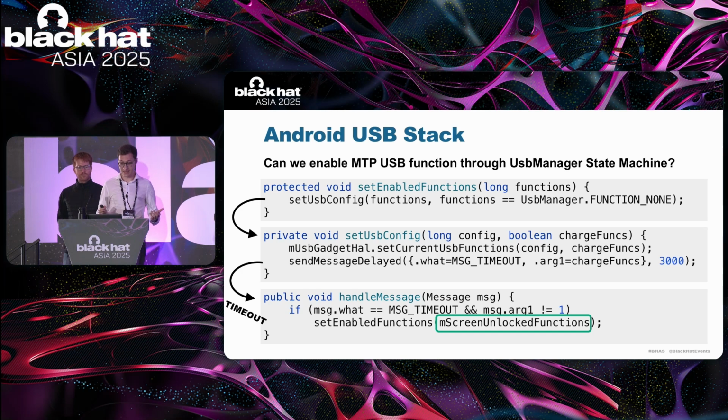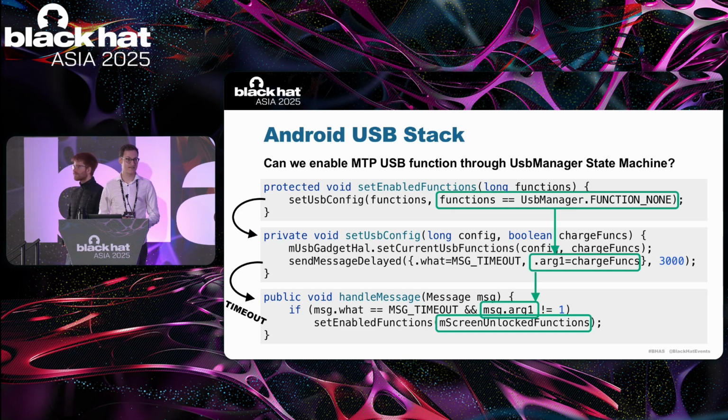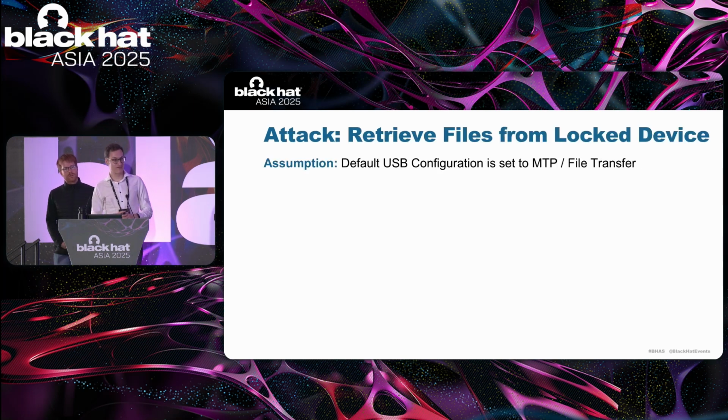Okay, we have mscreen unlock functions out of the way. We also know how to invoke the method with the right argument in the first place. So the only thing that is still missing is the timeout. How can we trigger the timeout? And it turns out this is actually pretty easy. We can just delay re-enumerating the device. In other words, we as the malicious USB host, we don't ask for the device's USB descriptors after putting it in accessory mode, after sending the special control message for enabling accessory mode. And this leads us to the following attack.